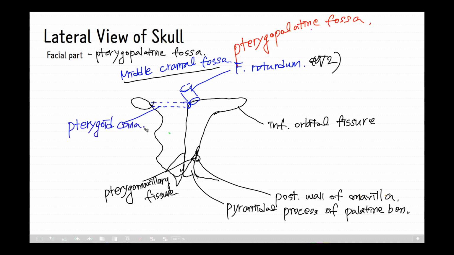Through it, the pterygopalatine fossa communicates with the foramen lacerum and middle cranial fossa. The contents of this canal are the nerve, artery, and vein of the pterygoid canal.